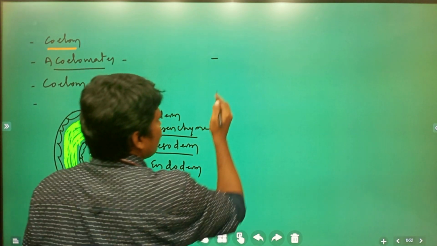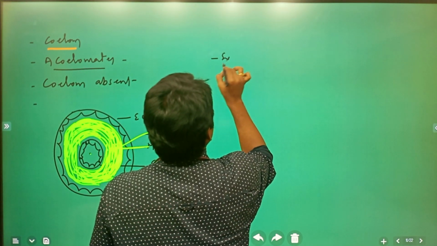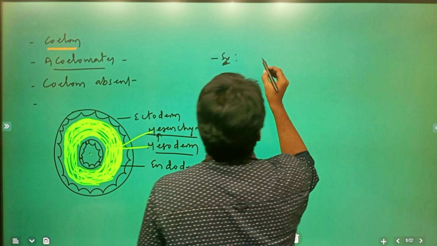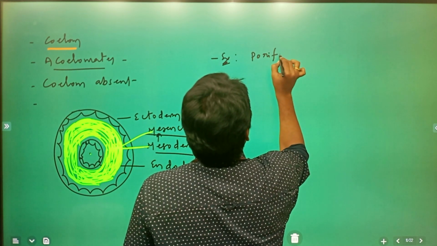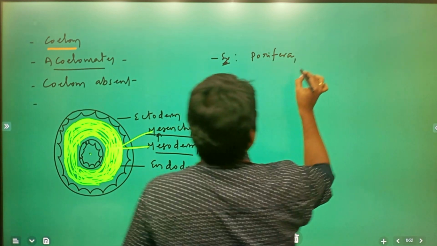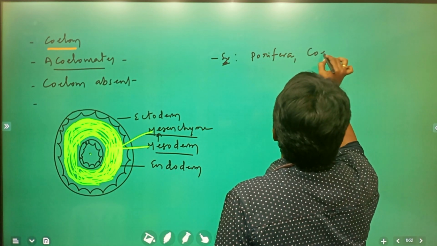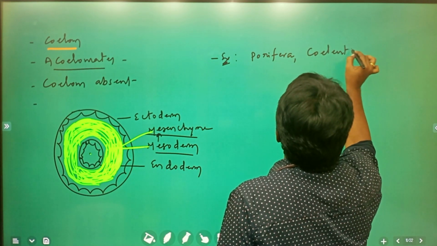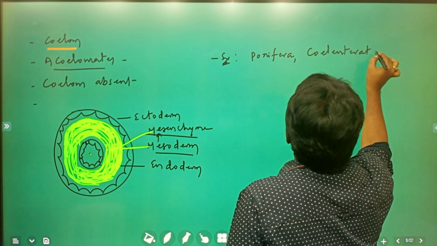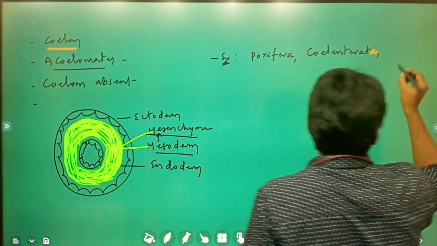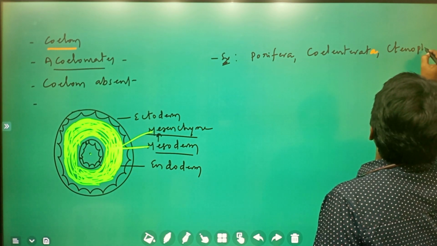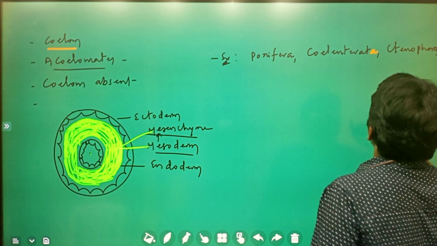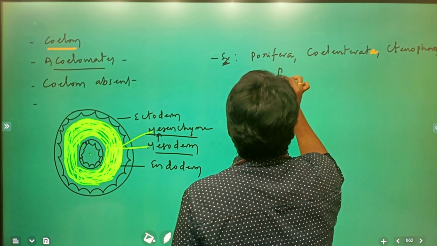These acoelomate organisms, for example, Porifera, Coelenterata, Ctenophora, next Platyhelminthes.